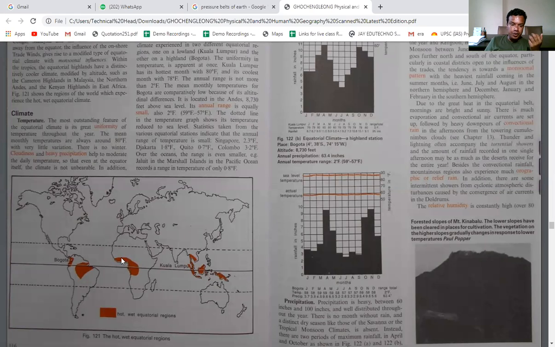So what you need to remember about this equatorial type of climate is the latitudinal location, that is between 0 to 10 degree latitude, and because they are located between 0 to 10 degree latitude, there is high temperature throughout the year, high rainfall throughout the year, high humidity throughout the year, and because of this situation, there is evergreen forest, dense forest, and because of this and the everyday rainfall and very high temperature, the economic development is not as developed as in the other parts of the country.